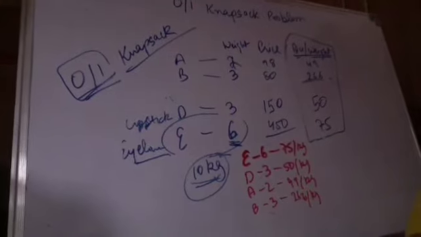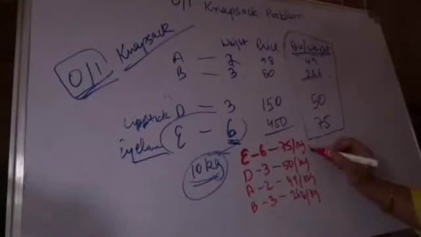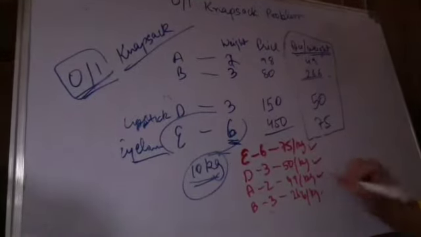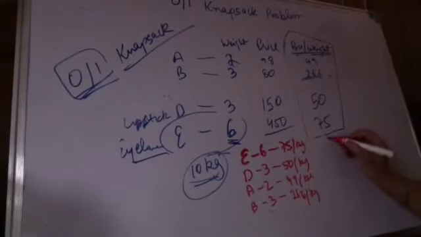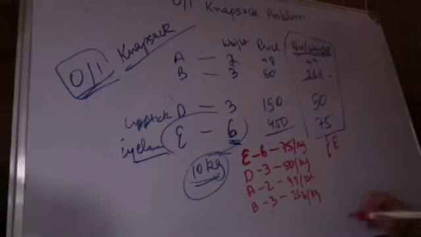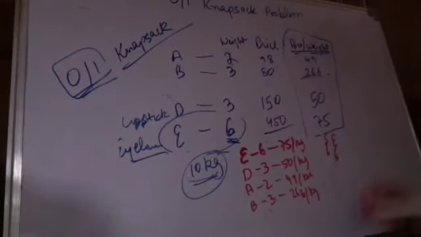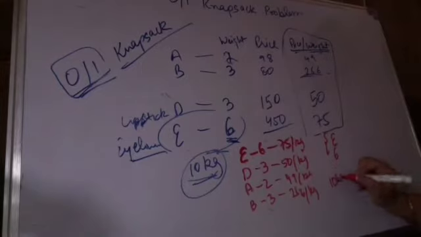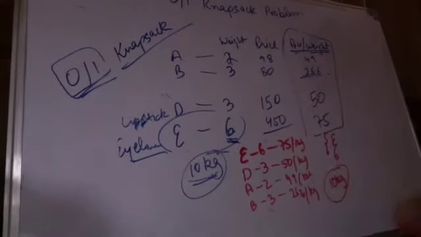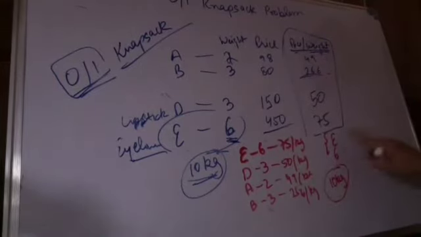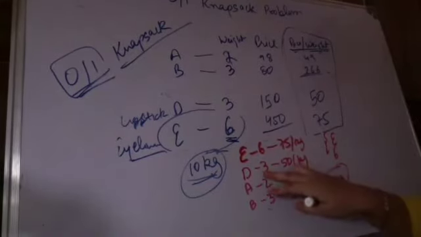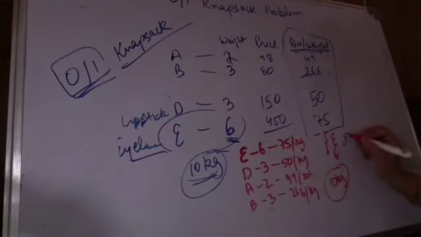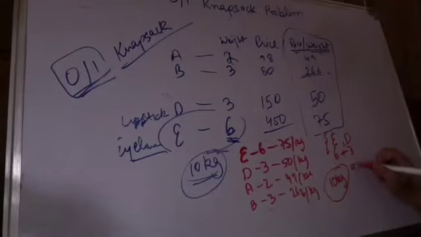So using the greedy approach, I will pick the item E, D, then A and then B and so on. This is what I will be doing. Since I have a capacity of only 10 kg, in my final set I pick E, which is 6 kgs. Then since one more element of 6 kg is not possible, I will pick another element, which is D. So I pick D using the greedy approach, which plus 3 gives me 9 kg.